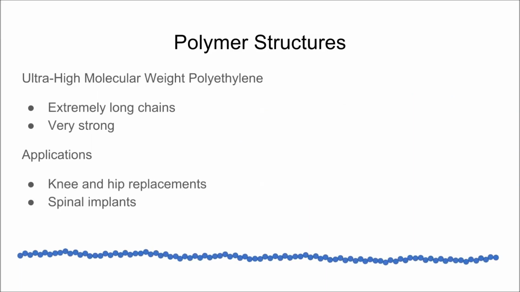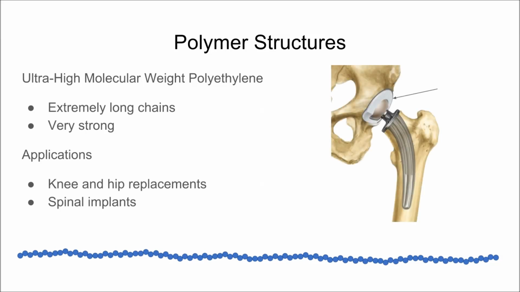Ultra-high molecular weight polyethylene is formed with extremely long polymer chains, resulting in a very tough material. It's highly resistant to corrosion, 15 times more resistant to abrasion than carbon steel, and has a low coefficient of friction, making it ideal for applications such as knee and hip replacements and spinal implants.